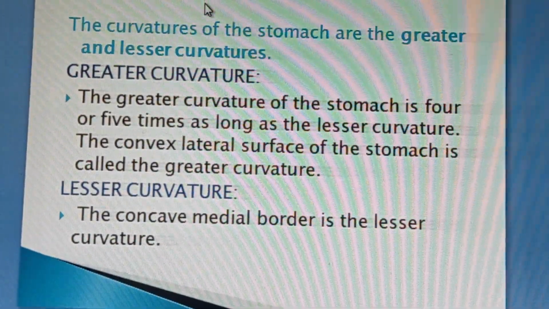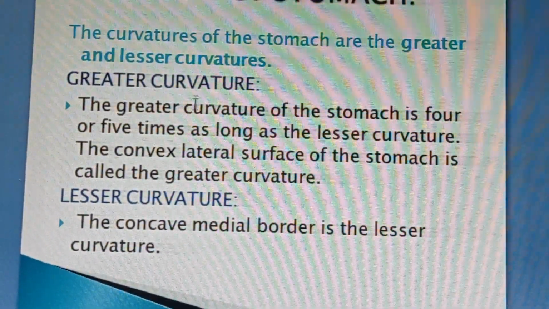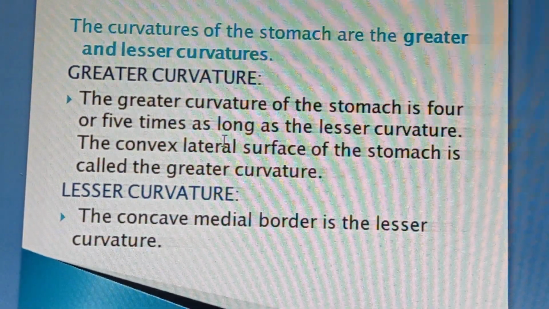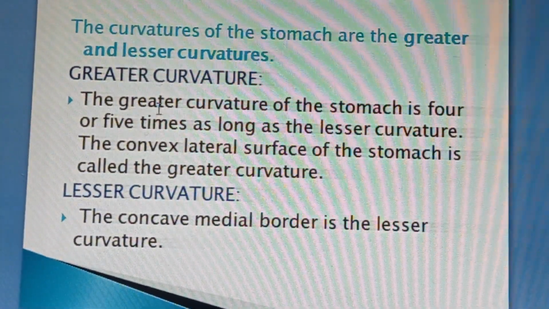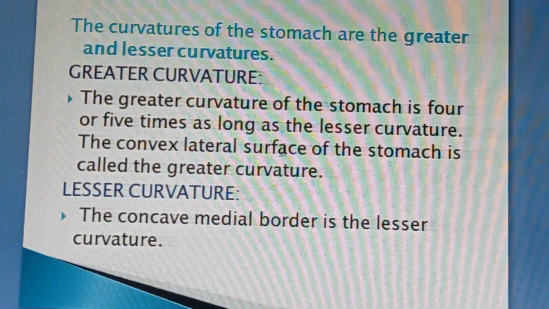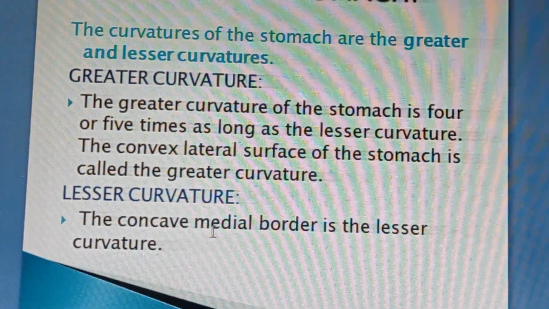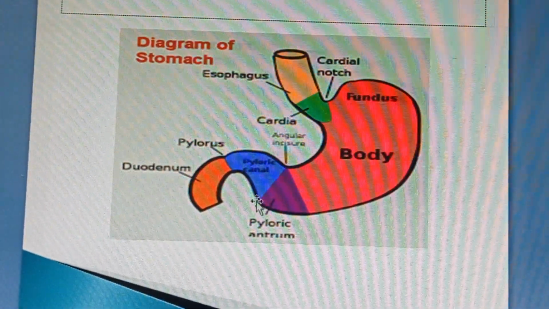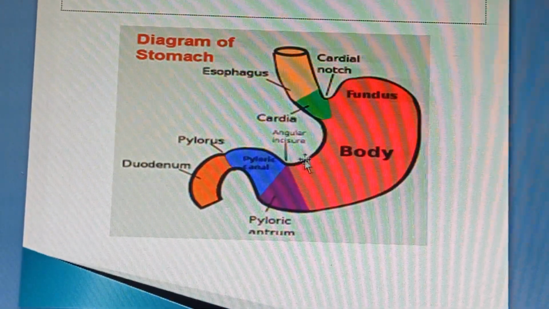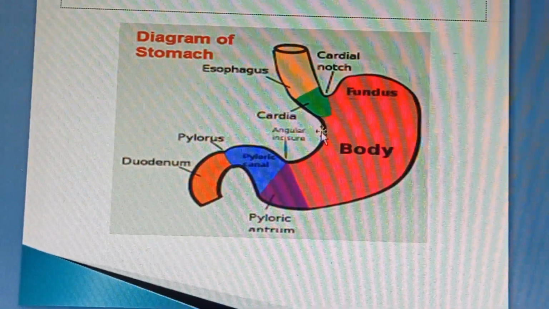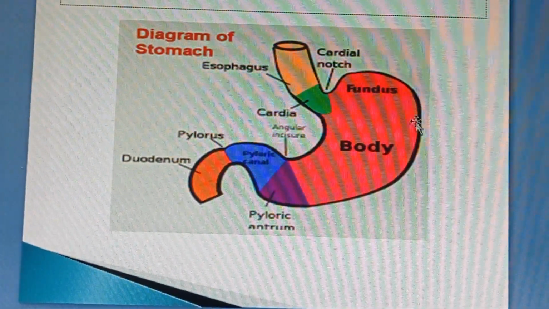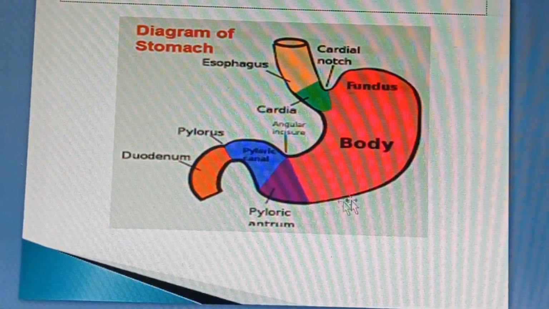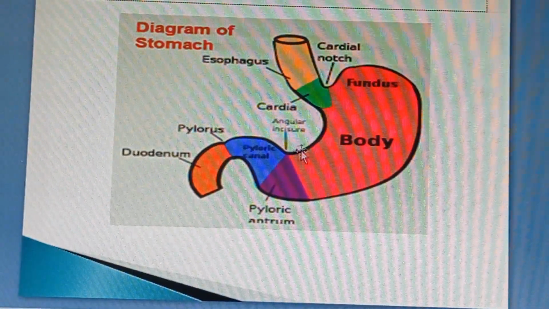Curvature of the stomach. There are two curvatures in the stomach: greater curvature and lesser curvature. The greater curvature is 4 or 5 times as long as the lesser curvature. It is convex, present on the lateral surface, while the lesser curvature is concave and present medially. You can see in this picture, this curve is the greater curvature and this curve is the lesser curvature. The lesser curvature is concave, the greater curvature is convex.